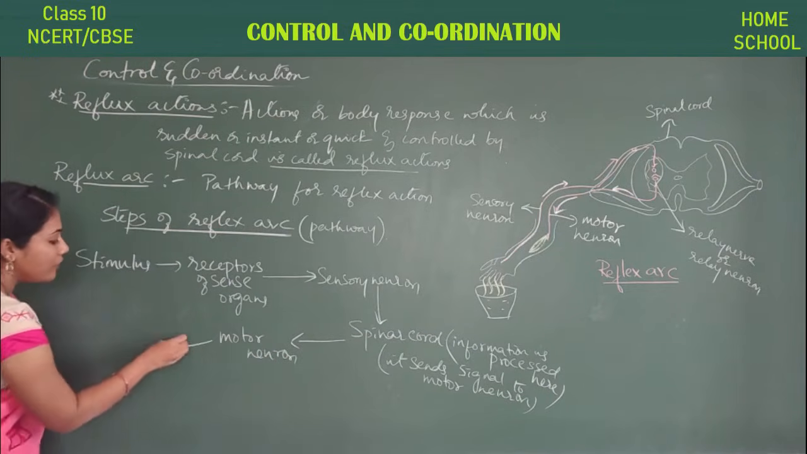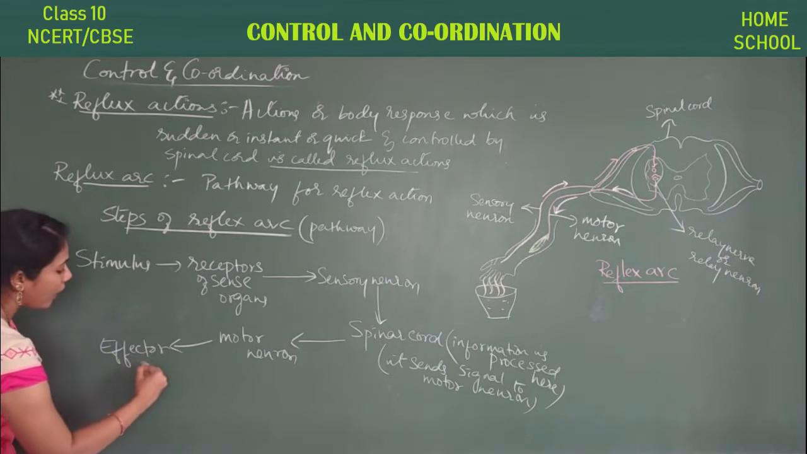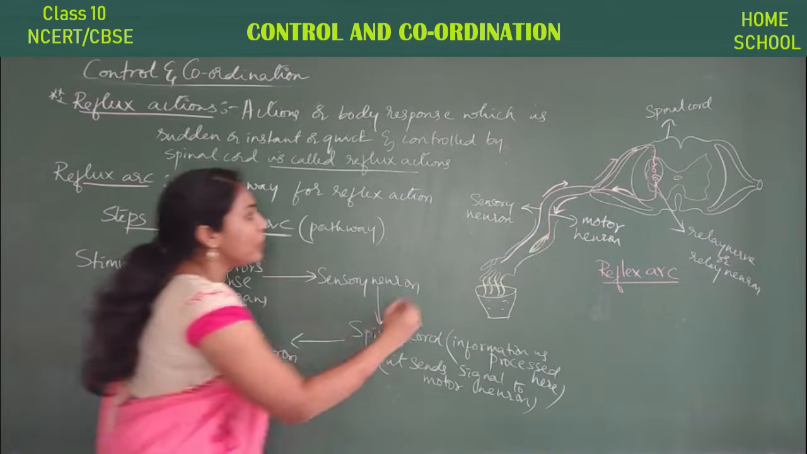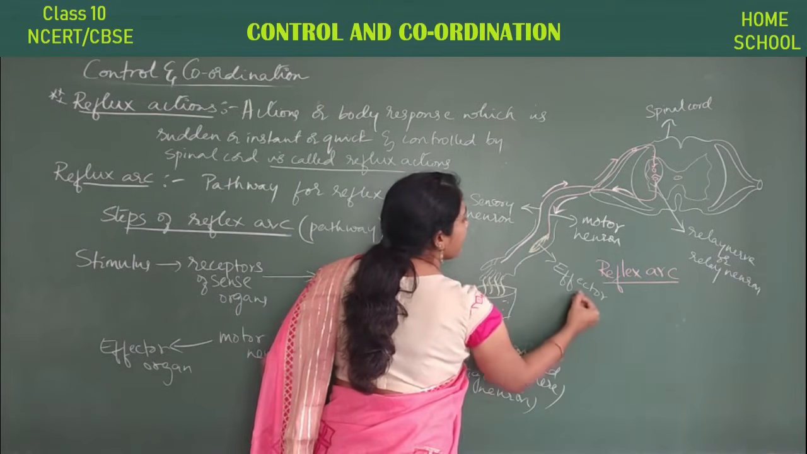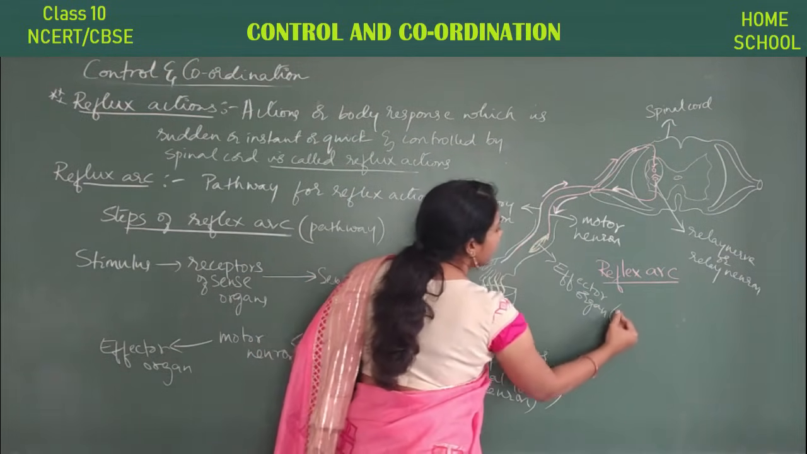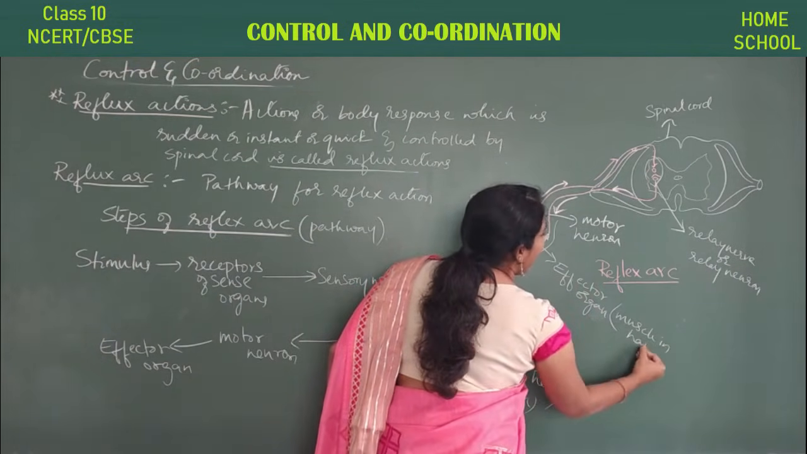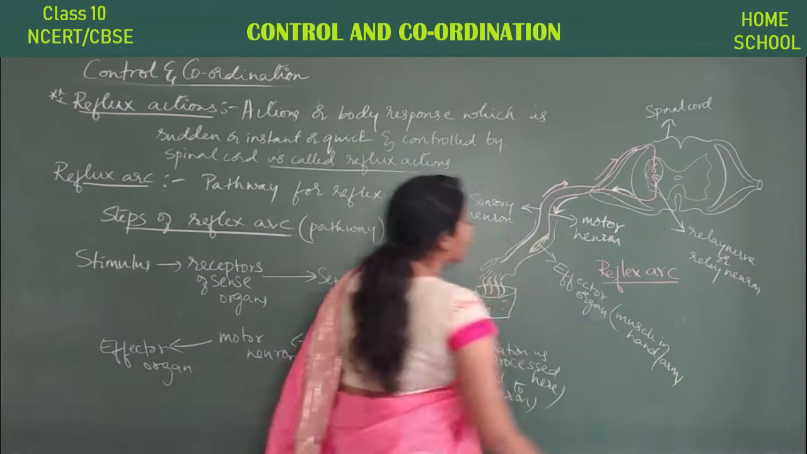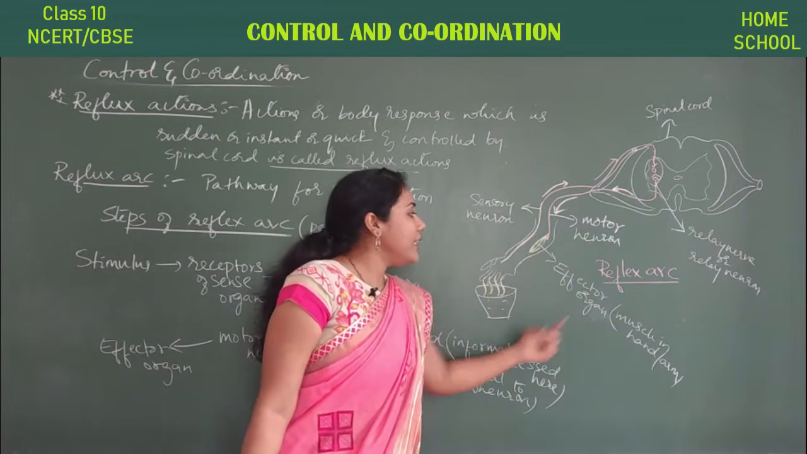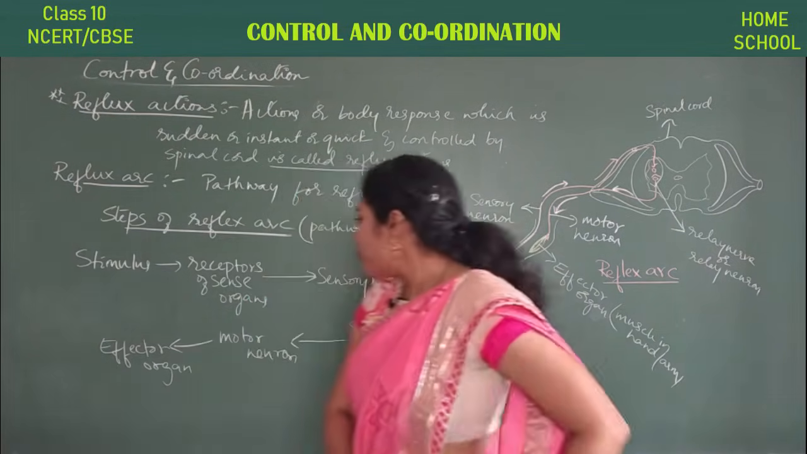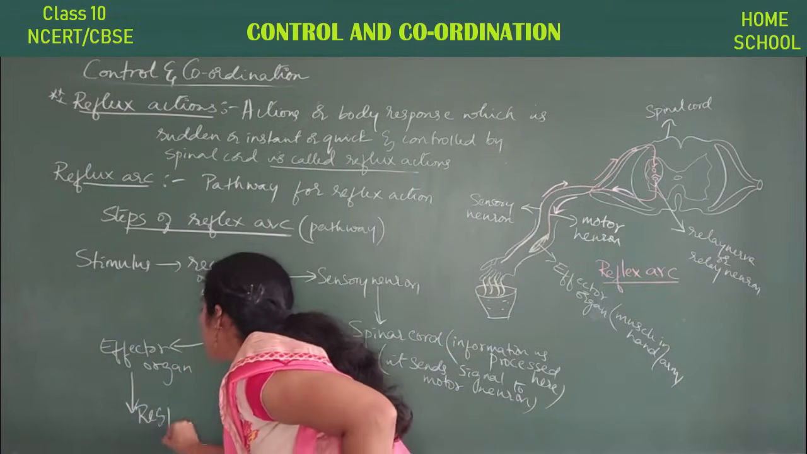The motor neuron will bring a signal to the effector organ. What do you mean by effector organ? This one. This is what we call the effector organ. Which is the effector organ here? The muscle in the hand or arm, isn't it? To whichever organ the motor neuron is bringing the signal, that organ is called the effector organ. A change in the effector organ takes place, so a response is produced automatically.